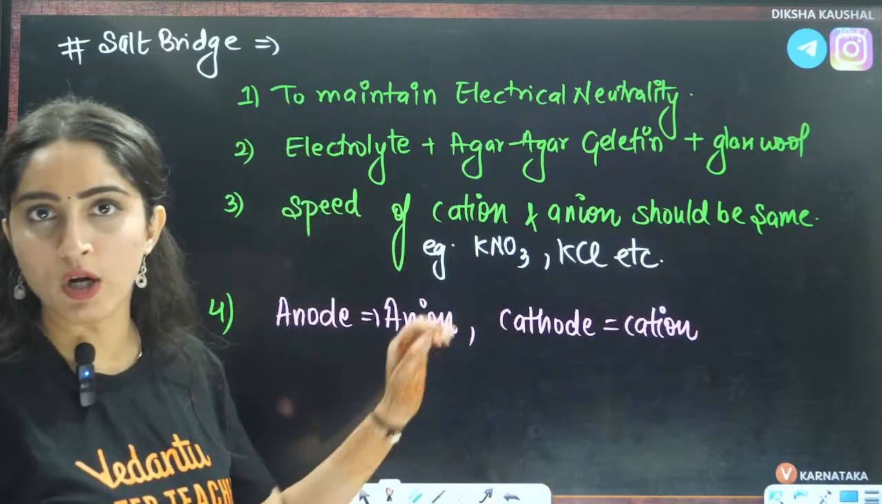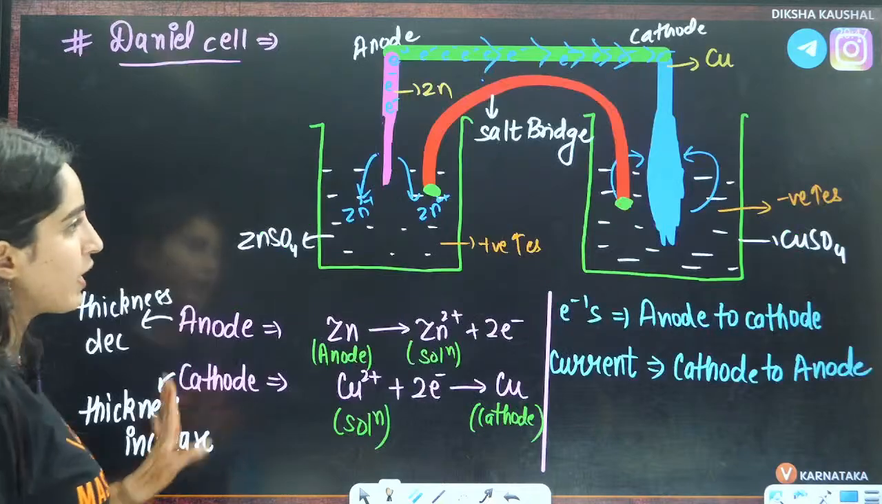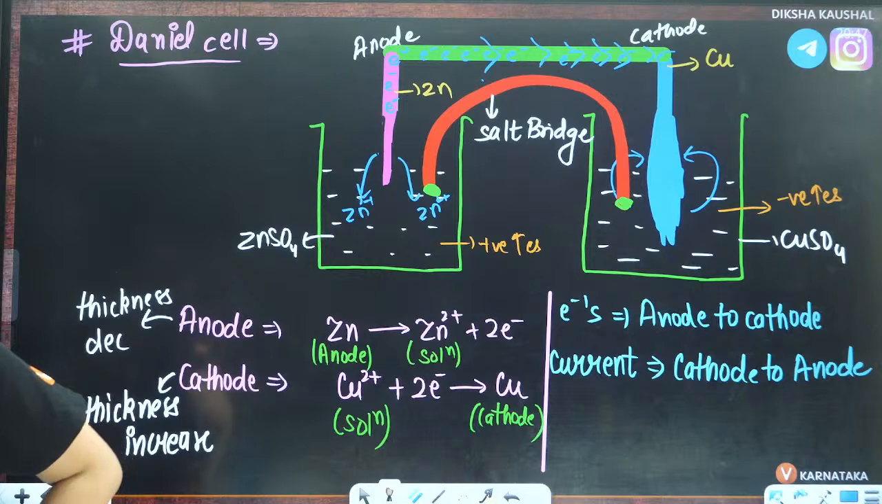That was about the salt bridge. Right? Okay. Any problem here? Any problem here in this Daniell cell? Then let me know in the chat box.